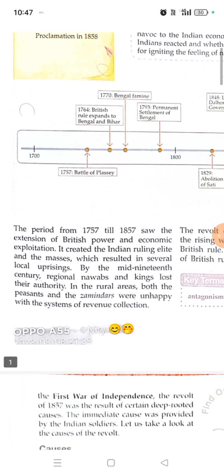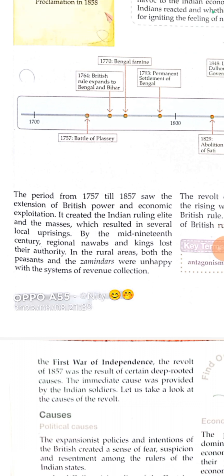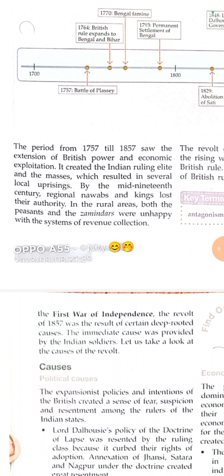So let's start from your book now. The period from 1757 till 1857 saw the extension of British power and economic exploitation. In this rule only, these annexation policies, doctrine of lapse, subsidiary alliance, were implemented. Farmers were forced to grow commercial crops and to give revenue to the British. And the revenue collection policies were also very oppressive, right? It created a gulf between the Indian ruling elite and the masses, which resulted in several local uprisings. So small revolts also occurred.